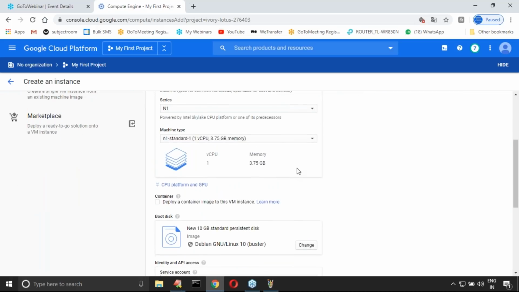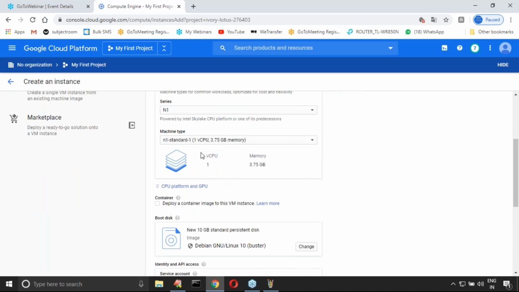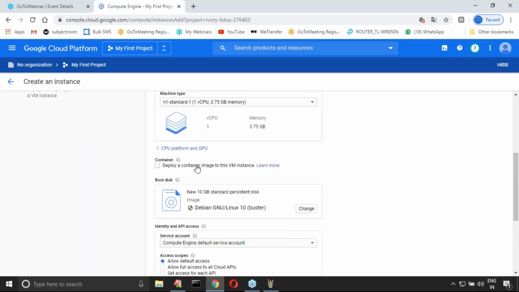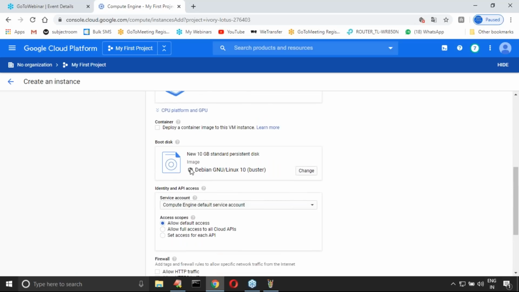Next, after that here, one CPU, one virtual computer, 3.75 GB memory it is providing. Of course, it is by default. Now, sir, here by default, RAM size, RAM. By default here Debian GNU Linux 10. Debian by default it is selected. If you want, you can change, no problem at all. Next, 10 GB standard persistent disk it is going to provide.